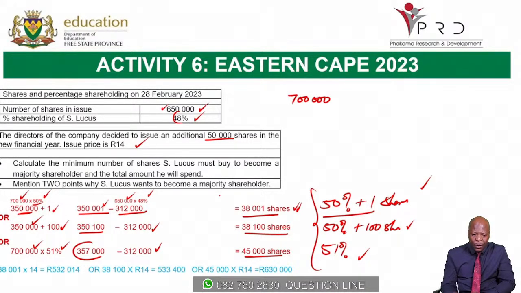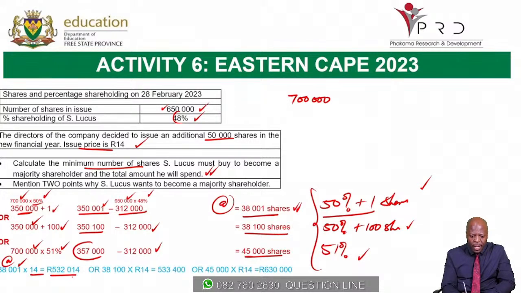Okay, now, here we calculated the minimum number of shares that he has to buy to become a major shareholder. The second part is to calculate the total amount that he will spend. If you are using option A, you say 38,001 shares multiplied by 14 Rand, which is the issue price.